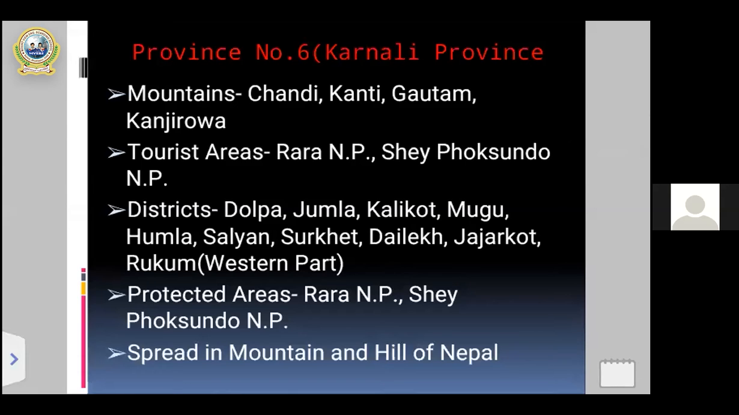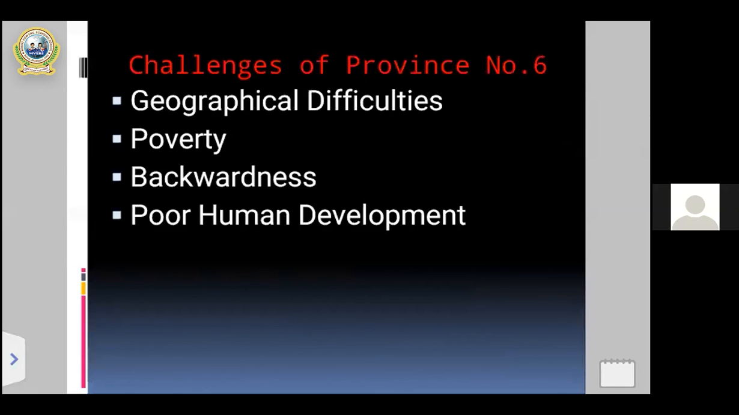And in this 6 also, what's the total area, what's the total population, name of the mountains, tourist area, districts, yeah, rivers, lakes, protected areas, all around different points are included to clarify the overall the concept of province number 6. And my dear students, now you can see the next slide here. In the next slide, there are some of the challenges of province number 6.